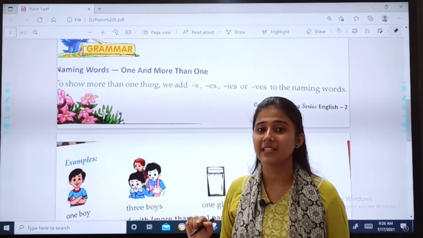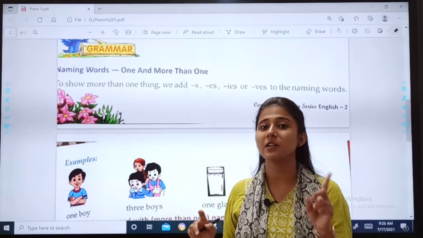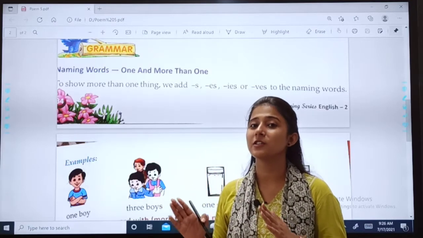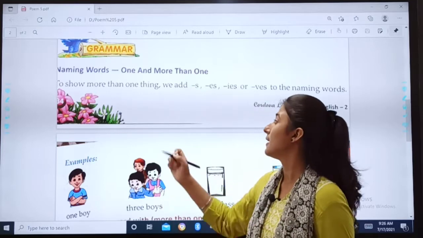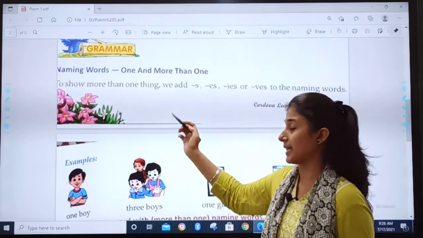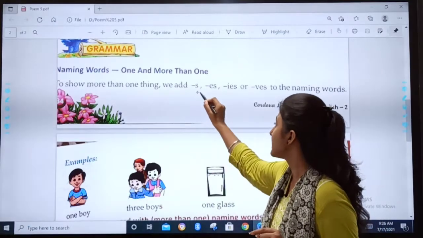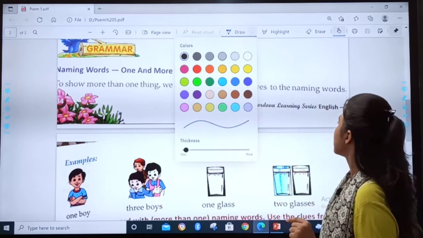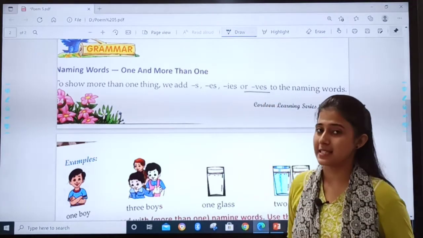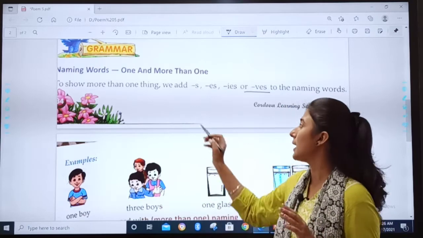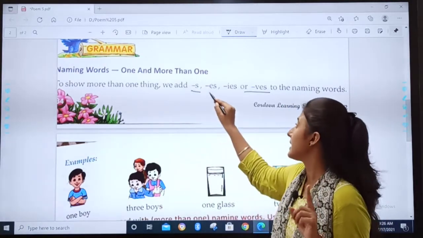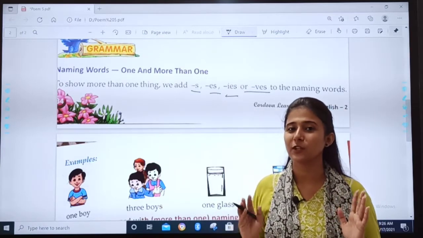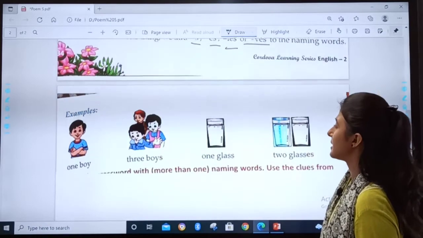You have already studied in your grammar chapters naming words, one and more than one. How will you change the words from one to more than one? To show more than one thing, we add S, ES, IES or VES. When we have to change to more than one, we add S, ES, IES or VES. You already know the rules, okay? So, let us do it for revision.